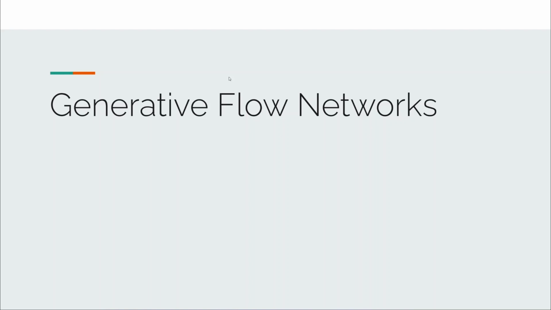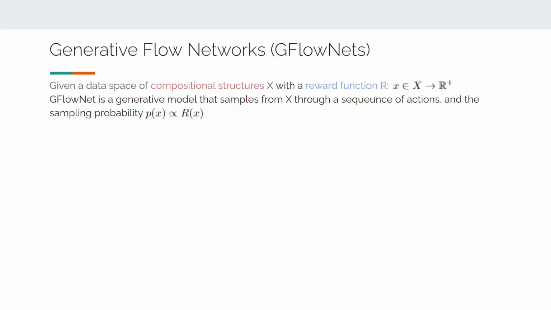We will now introduce generative flow networks. To give a short summary, given a data space of compositional structure X and a reward function R that maps every element in X to a positive real number, GFlowNet is a generative model that samples from X through a sequence of actions.